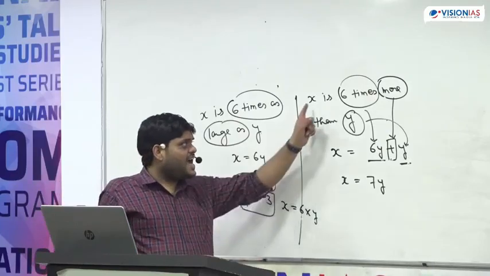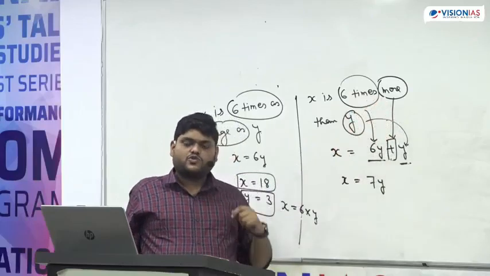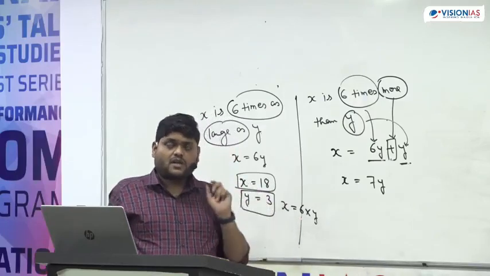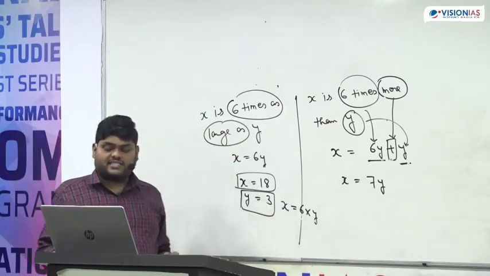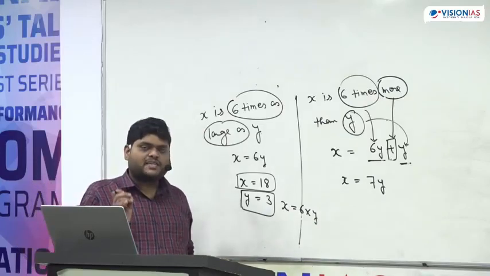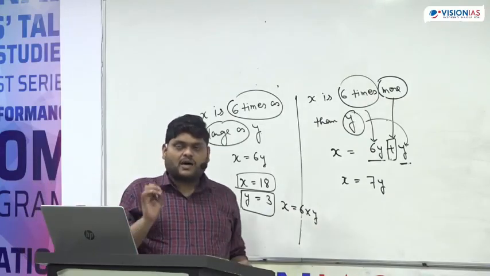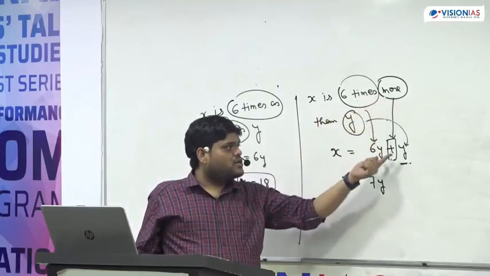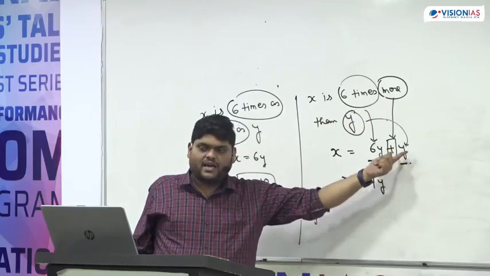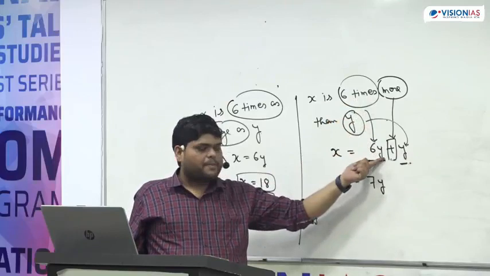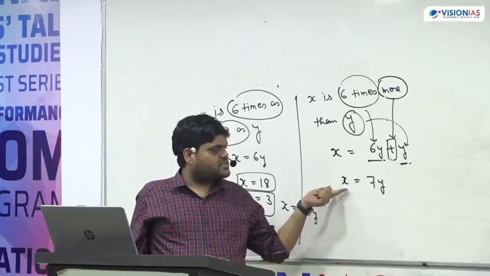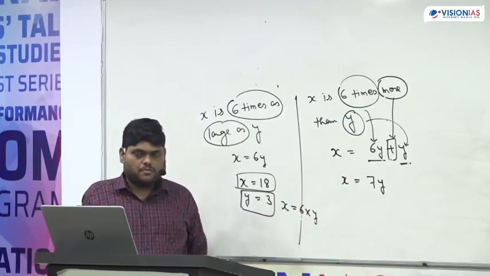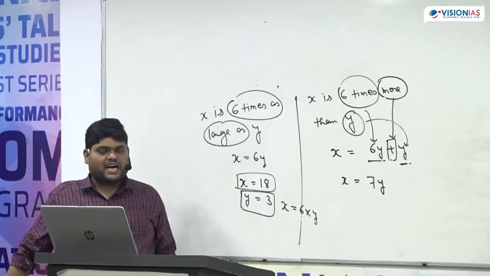Similarly, the question is x is 6 times more than y. So more than means what? I told you, whenever the word more is there, the simple meaning is addition, means something is getting added. And what is getting added? 6 times more. So more means addition, then y. So we have taken y 6 times, that means 6y plus y. So x is equal to 7y. So always understand this thing.